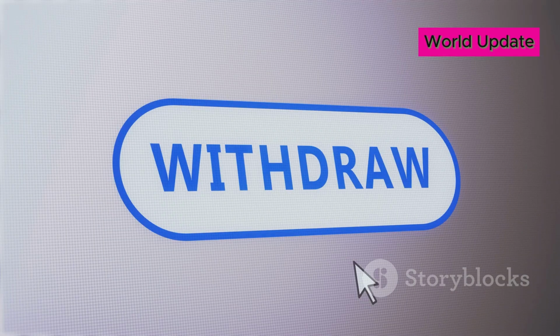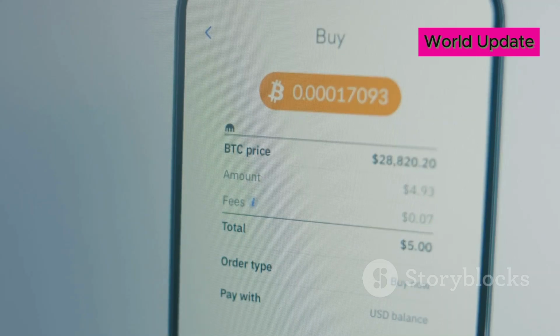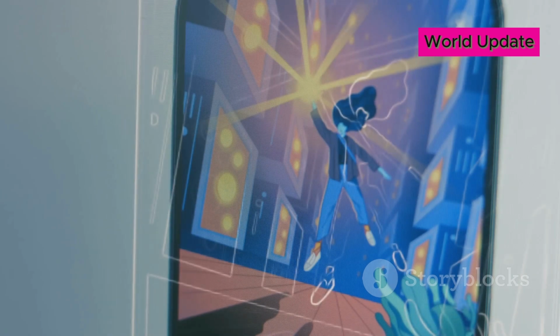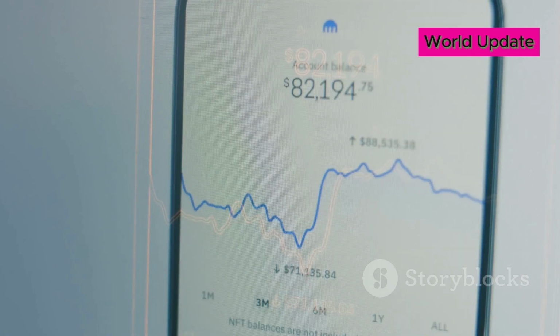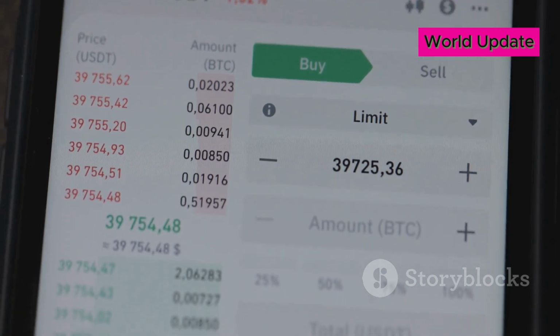Go back to OKX and paste the copied address into the withdrawal address field. This step is crucial for the transfer. Double-check that the address is correct. Sending to the wrong address means losing your funds. Always verify before proceeding. Enter the amount of USDT you want to transfer.